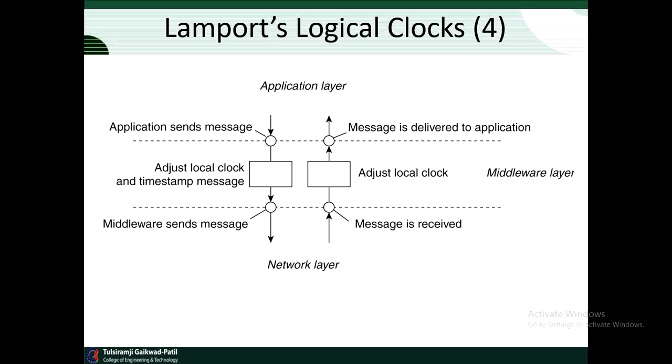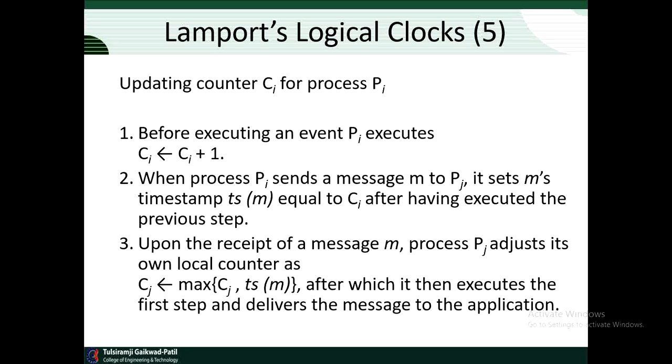In some situations, an additional requirement is desirable: no two events ever occur at exactly the same time. To achieve this goal, we can attach the number of the process in which the event occurs to the low-order end of the time, separated by a decimal point. For example, an event at time 40 at process Pi will be timestamped with 40.i.